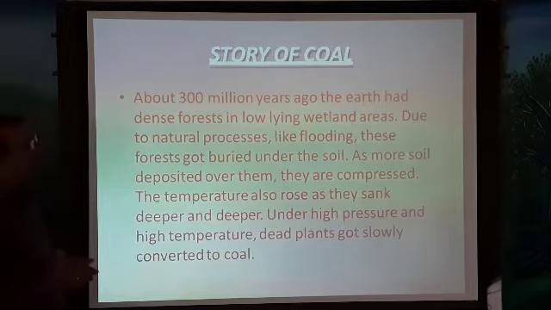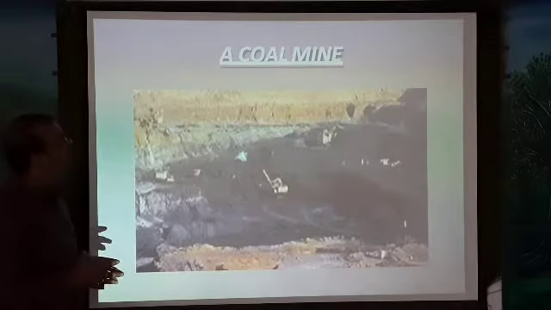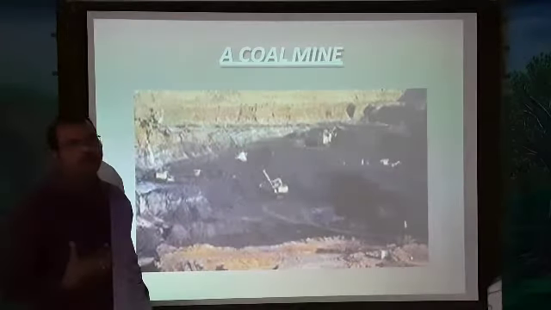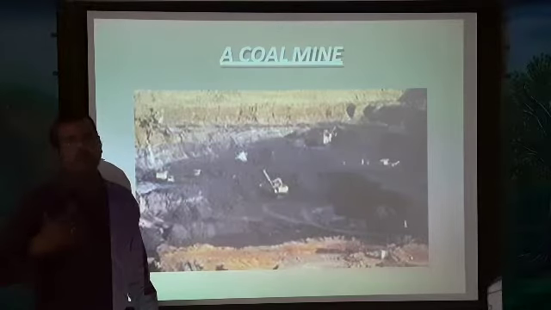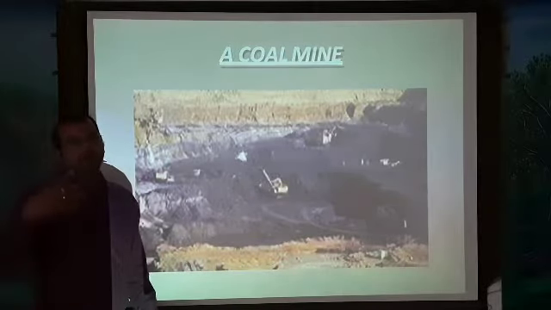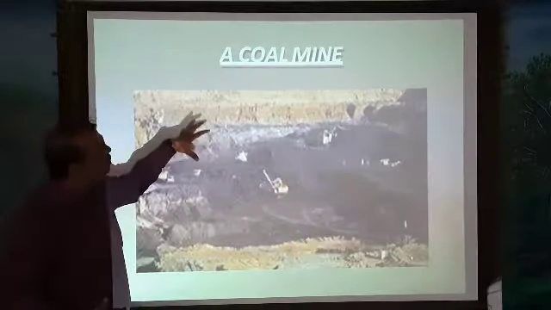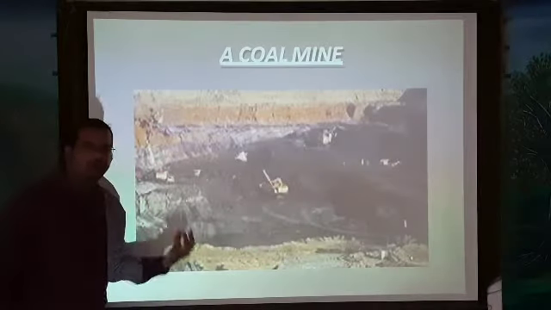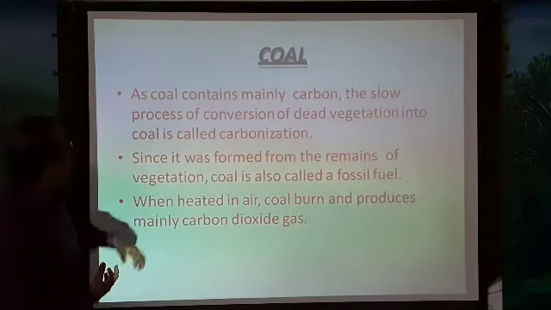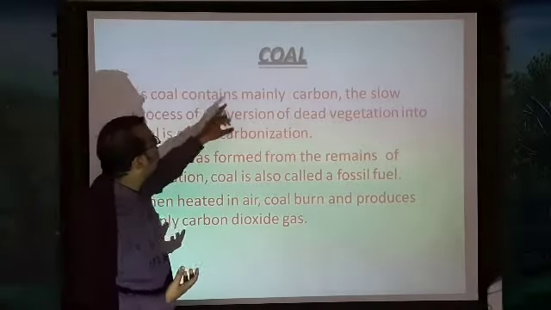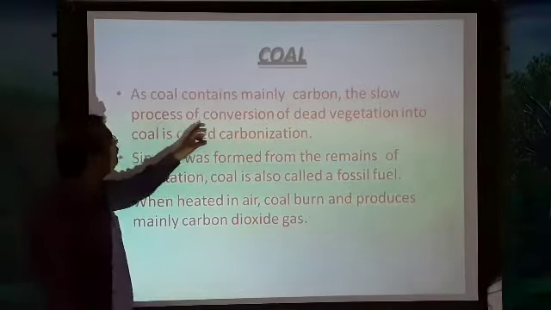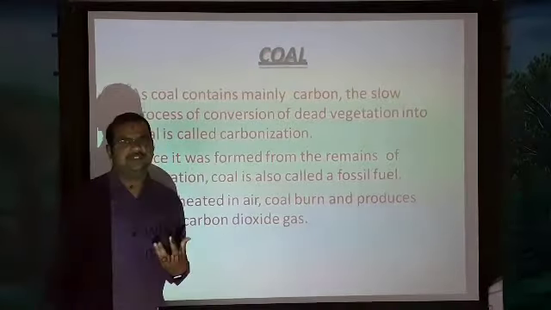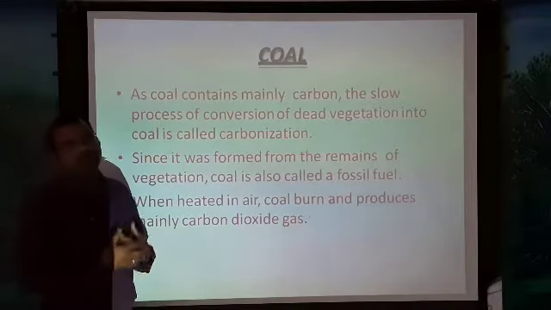Then the next one is how we get coal. This is from coal mines. You know that there are different mines: gold mines, petrol mines, and in the same way there is a coal mine. From the coal mines, they extract the coal. Coal contains mainly carbon. The slow process of conversion of dead vegetation into coal is called carbonization. Here we have already discussed how coal has been formed.